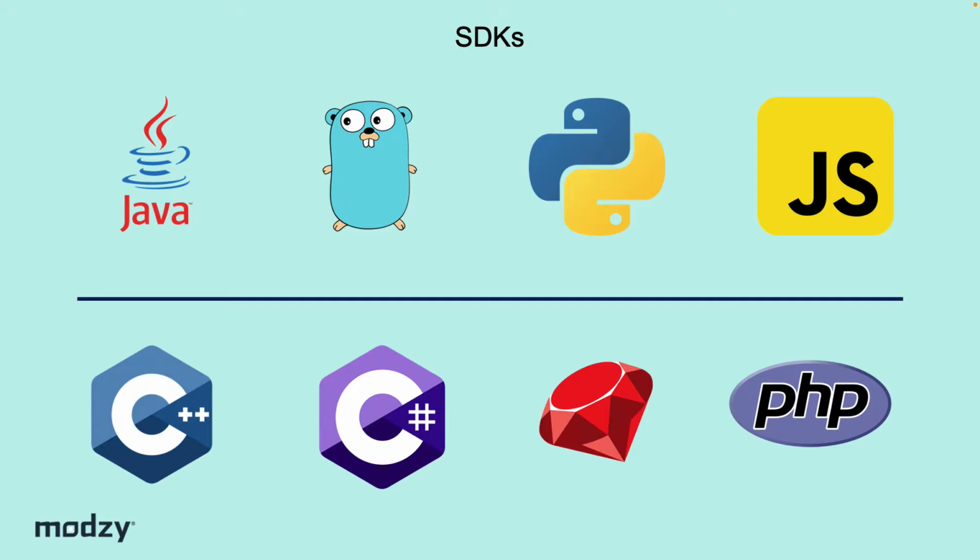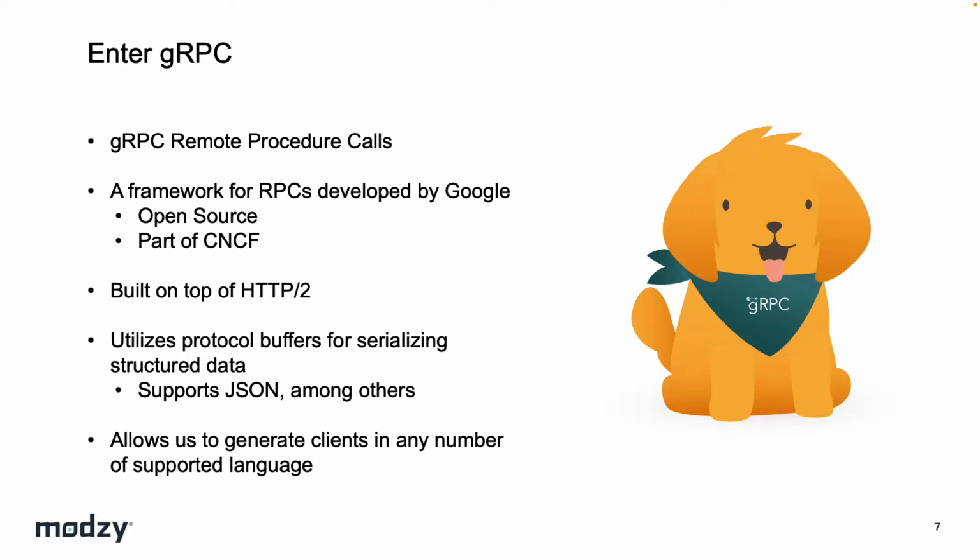So is there something better? Is there a way that I can just give someone an API contract and say, here's all the information that you need to integrate what we offer within your product? So the answer is yes, and that's where gRPC comes in.